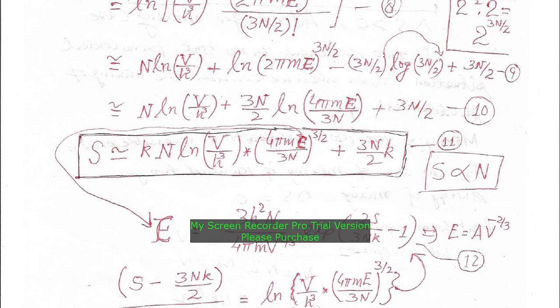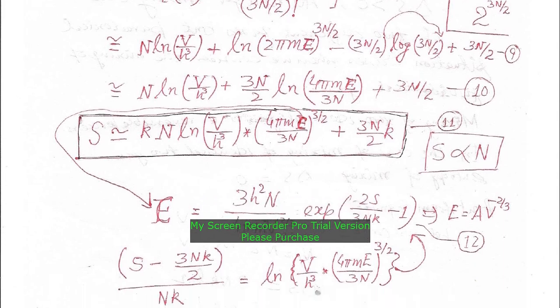From this relation you can determine energy, and from this relation of energy versus volume you can see that energy, which is a function of volume, is E equal to a constant capital A multiplied with V power minus 2 by 3. So energy is directly proportional to V power minus 2 by 3.